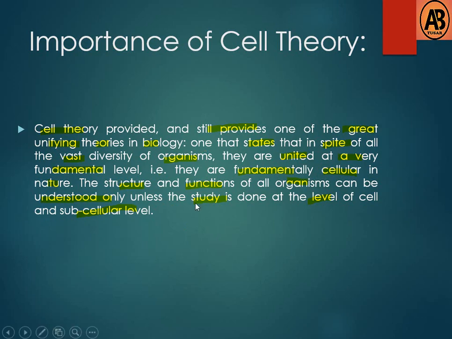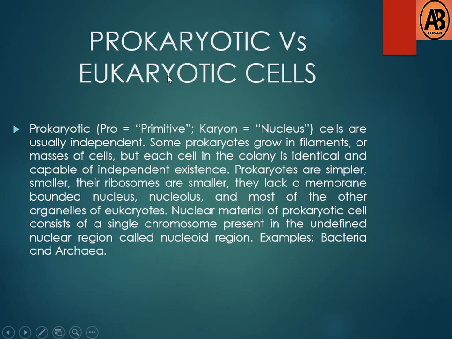Then we learn about the types of cells such as eukaryotic and prokaryotic cell. So prokaryotic means pro means primitive and karyon means nucleus. That means primitive nucleus. Prokaryotic cells are usually independent. Some prokaryotes grow in filaments, masses, but each cell in a colony is independent. We'll see the difference between prokaryotic and eukaryotic cell.